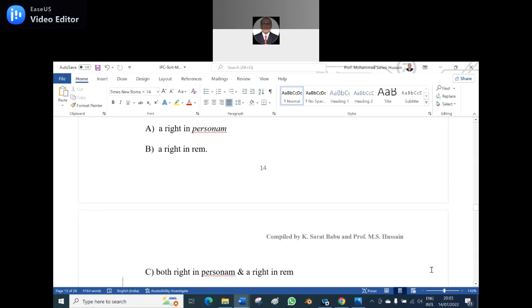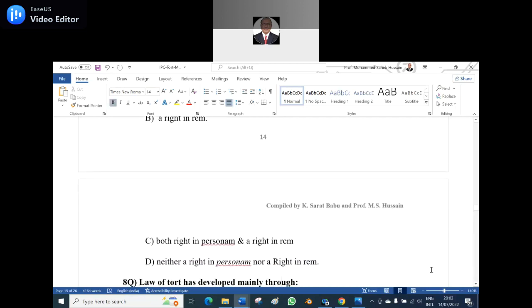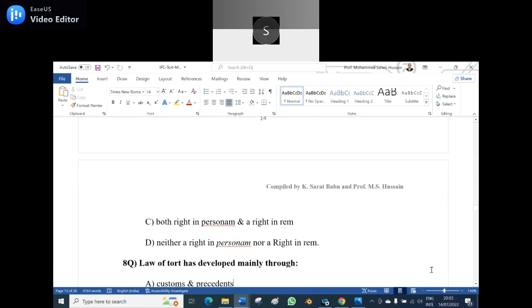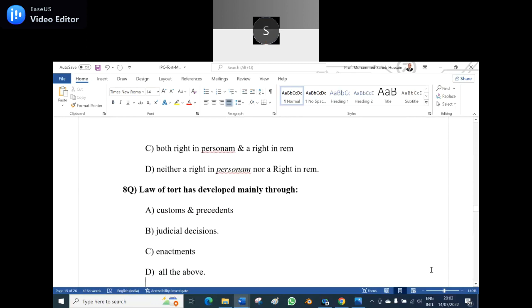A and B is a particular person, which means it is a contract between two persons, because the other person is identified. But here, who touched him, who punched him, who kicked him, who lashed him is unknown until the act is done. So a contract is a right in personam, a tort is a right in rem. Right in rem. Okay, got it, sir. It's a basic question. Sometimes they can ask. Next. Yes, sir. Eighth question.